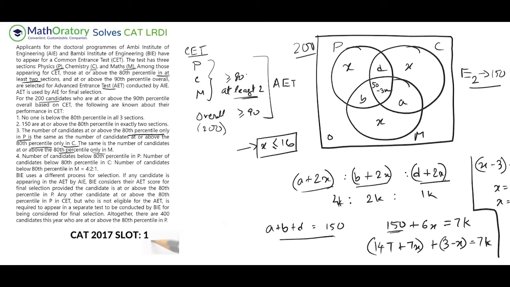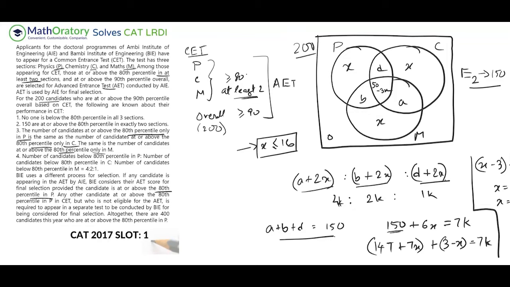If any candidate is appearing in the AET by AIE, then BIE consider their AAT score for the final selection, provided the candidate is at or above the 80th percentile in P. So the candidate has to be at or above 80th percentile in P. Any other candidate at or above 80th percentile in CET, but who is not eligible for AAT, is required to appear in a separate test to be conducted by BIE for being considered for the final selection.